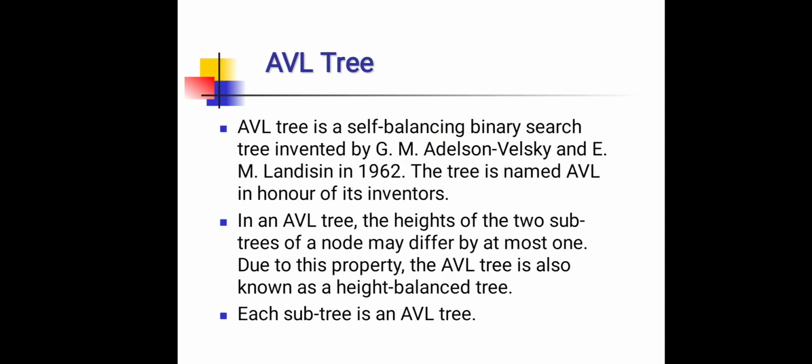And next one is the AVL tree. An AVL tree is a self-balancing binary search tree invented by G.M. Adelson-Velsky and E.M. Landis in 1962. The tree is named AVL in honor of its inventors. In an AVL tree, the heights of the two subtrees of a node may differ by at most 1. Due to this property, the AVL tree is also known as a height balanced tree. Each subtree is an AVL tree.